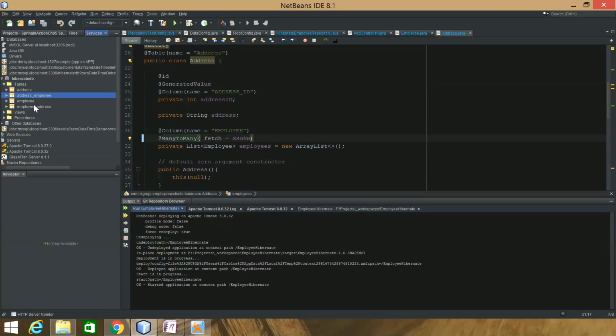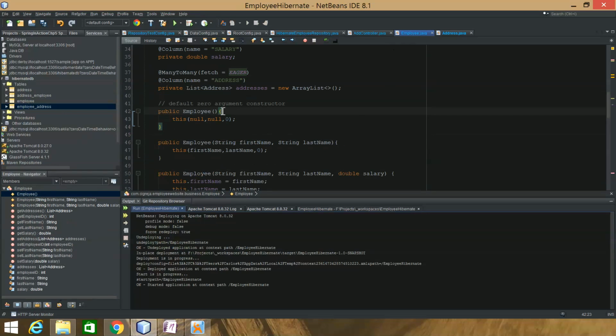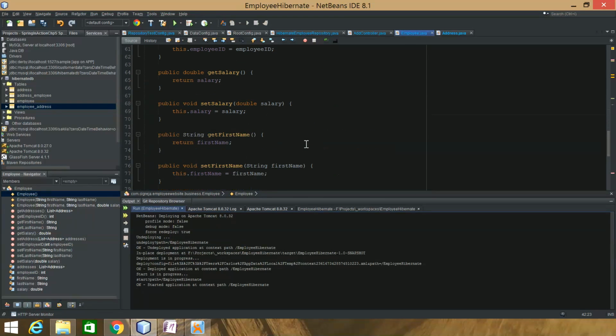So it has address, employee, and a table for employee address. I just want 3, and I prefer the employee to address relationship, so that's why I have it on this one. And if I put it on the other one, it will keep one of these. So if I put it here, it will keep the employee address, which is the one I want to keep. If I went over to here and mapped by addresses,